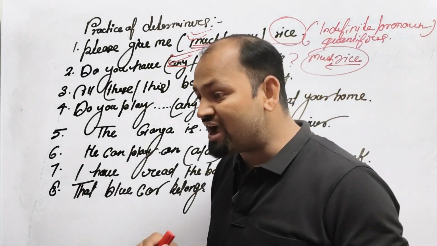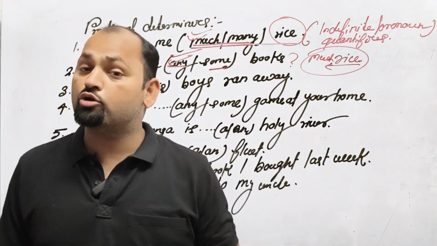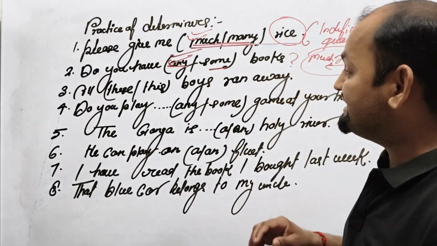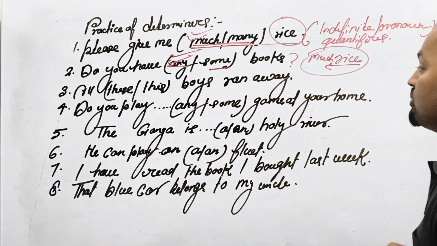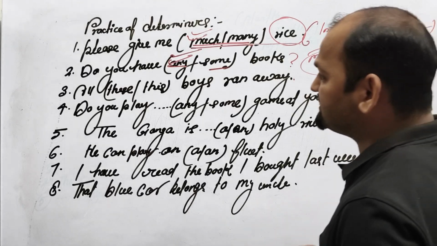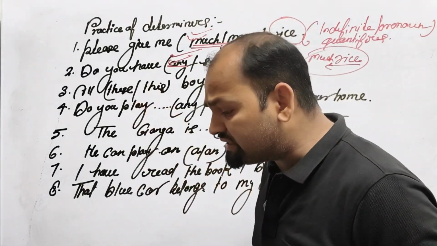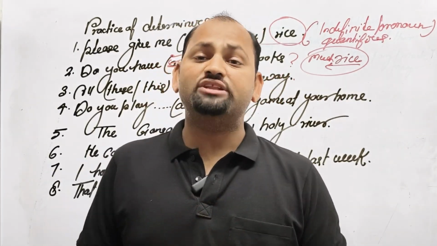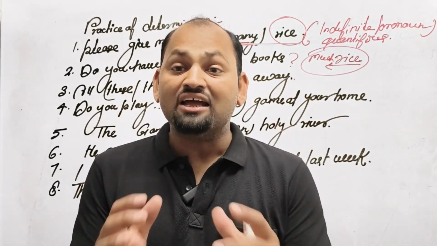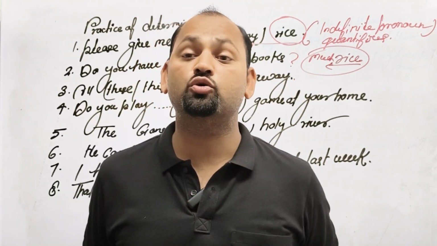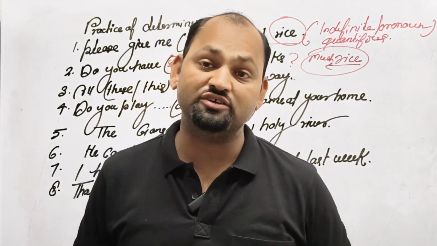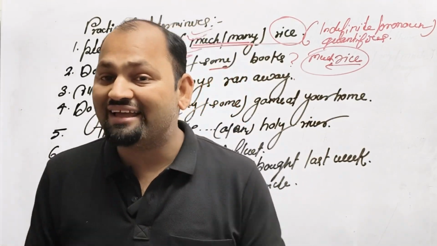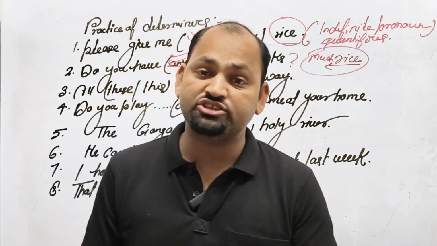So these are the quantifiers in different pronouns, and we have a look at them. The third example here is: all these boys ran away. Let me say about this: this, these, those, that. What are they? We can say they are demonstrative adjectives, but under determiners we have to study them as demonstrative determiners. The sense is the same, but we call them determiners.